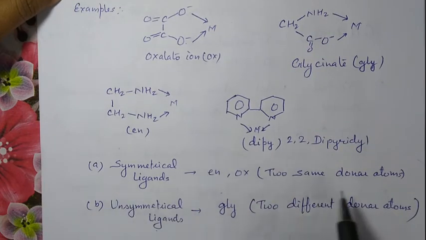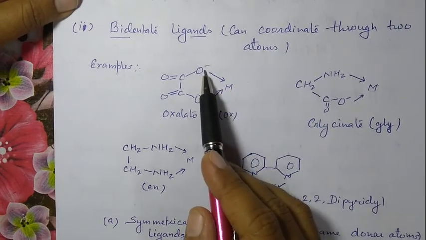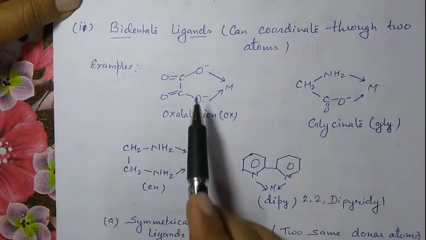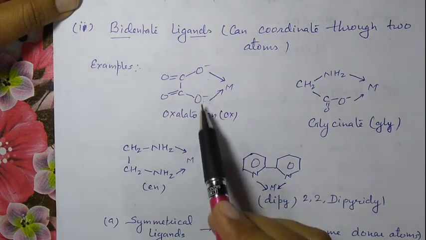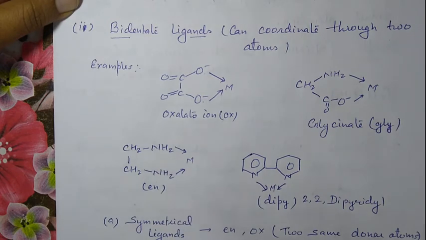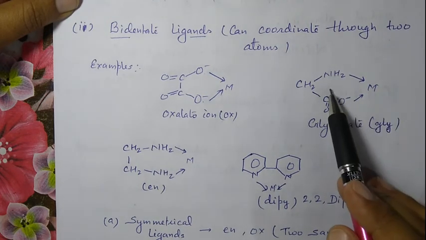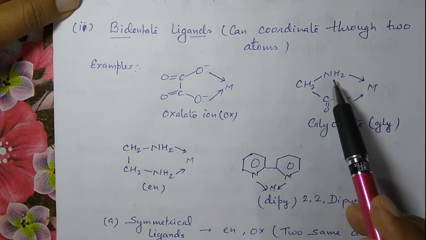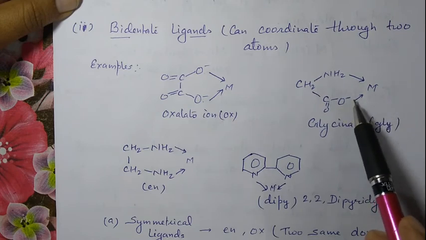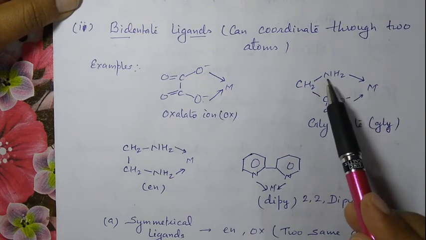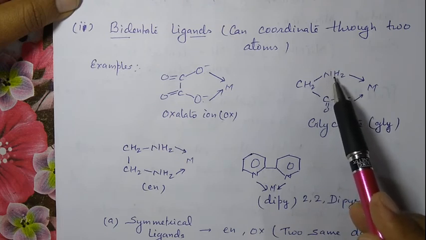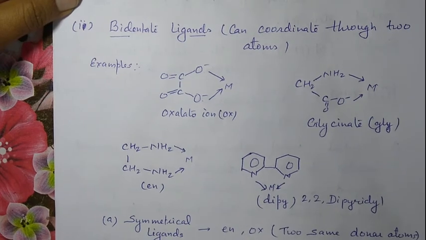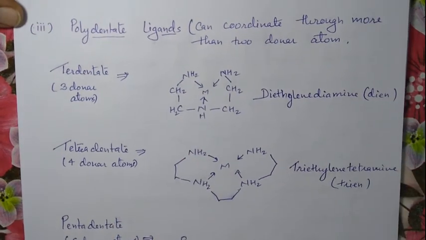If the two donor atoms are the same, as in this case that is oxalato, or this ethylene diamine, in this case both are oxygen, in this case both are nitrogen. These are symmetrical ligands. But this one is an unsymmetrical ligand because on one side the donor atom is O, and on the other side the donor atom is N. This one is an asymmetrical ligand. Okay, then third one is polydentate ligand.